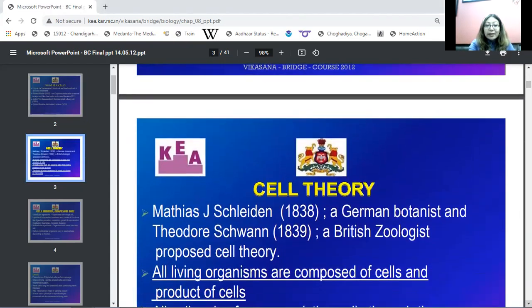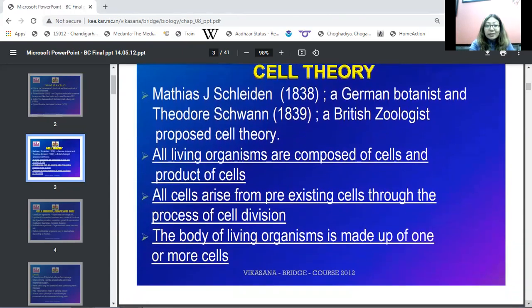So then the next scientists, Matthias J. Schleiden, in the year 1838, who was a German botanist, and Theodor Schwann, in 1839, a British zoologist, they both proposed a cell theory. Matthias J. Schleiden proposed that all living plants are made up of cells. Theodor Schwann laid down that all animals are made up of cells. So together they form a cell theory, that all living organisms are composed of cells and products of cells.